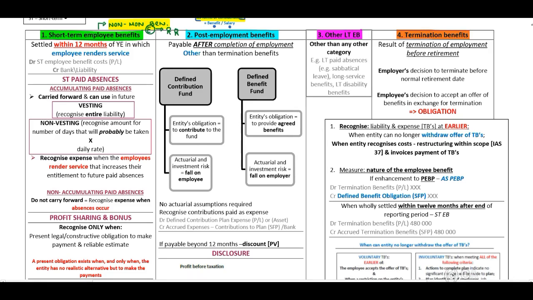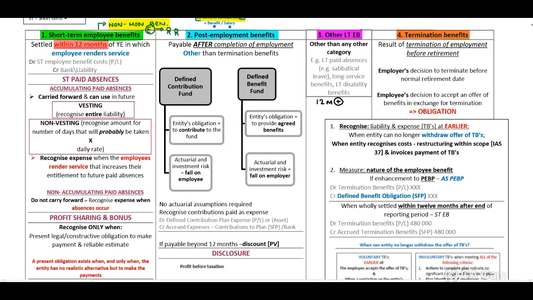And important to identify the difference between your other long-term employee benefits and your short-term employee benefits. Your short-term employee benefits will be settled within 12 months of year-end. Now, our other long-term employee benefits will be settled after 12 months.